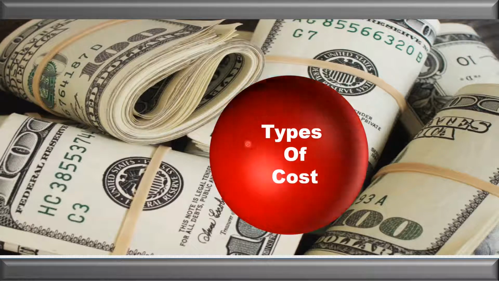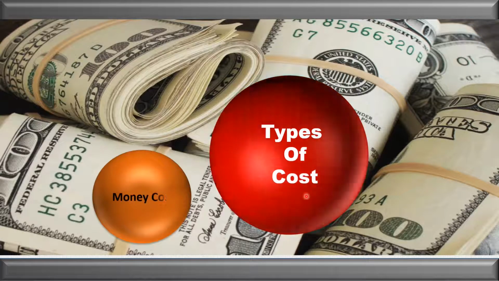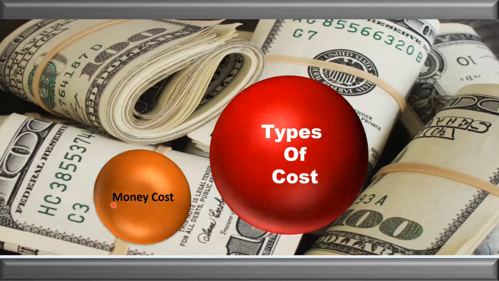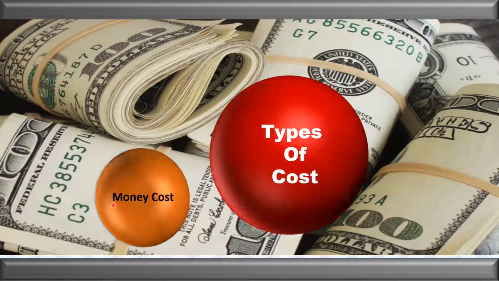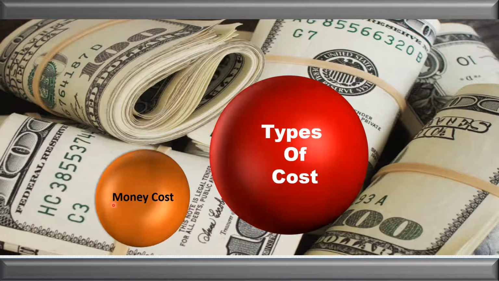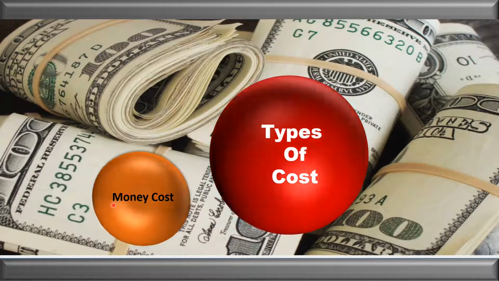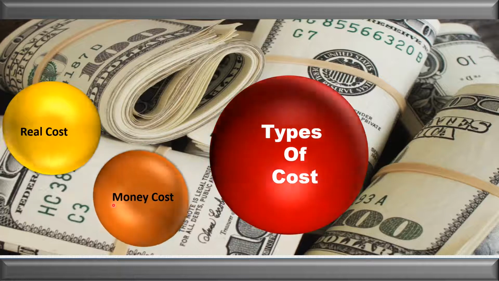Let us see the types of cost. There are 6 types of cost. The first one is money cost. Money cost means the cost incurred in terms of money. For example, wages paid to the labor, or amount paid to the supplier so that the raw material can be purchased. That is called money cost. It means any expenditure which is incurred in terms of money to carry out the production activities is called money cost. The next is called the real cost.